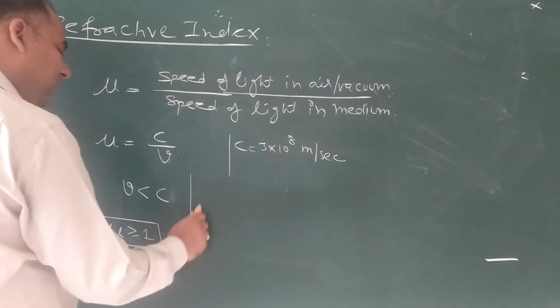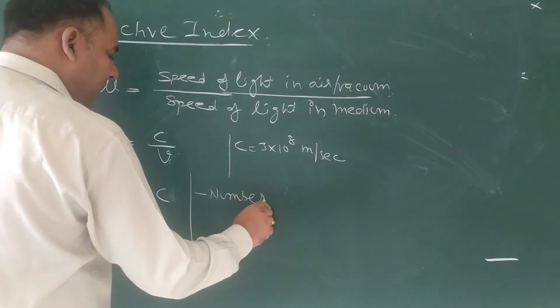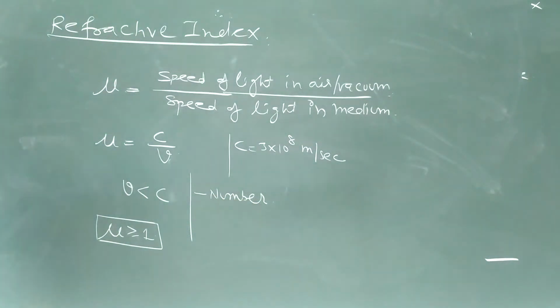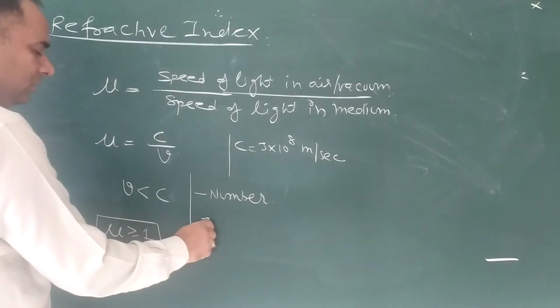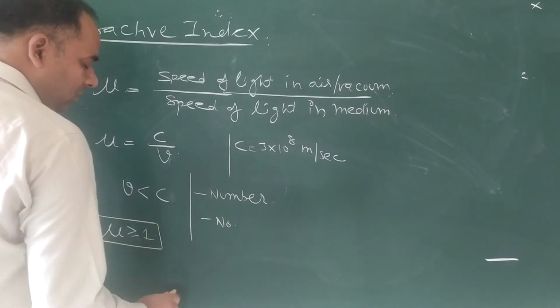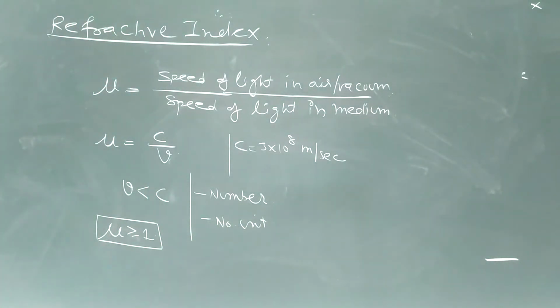and this refractive index is a simple number. Refractive index is simply a number, and there is no unit of refractive index.